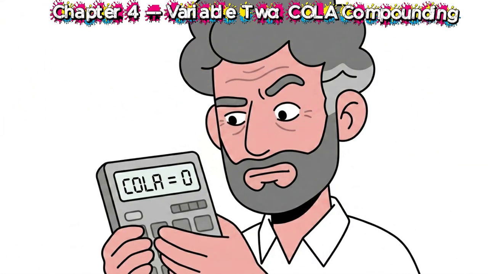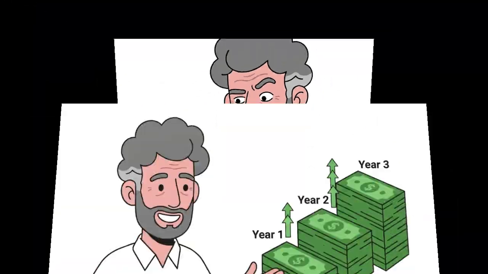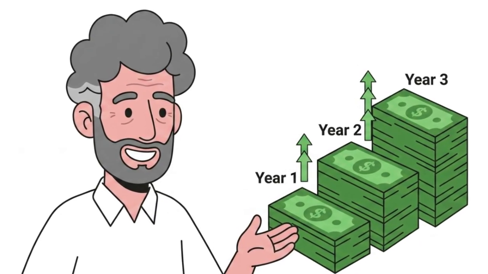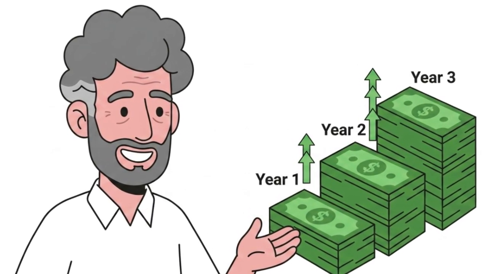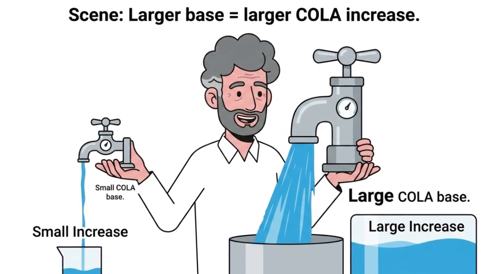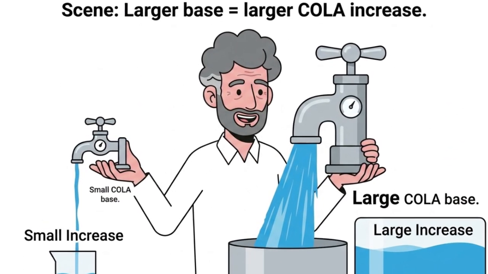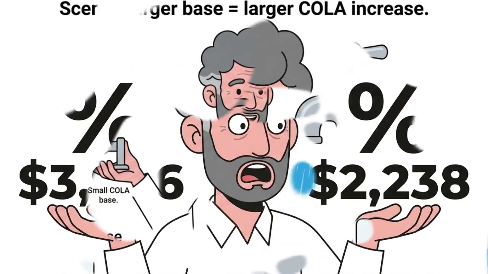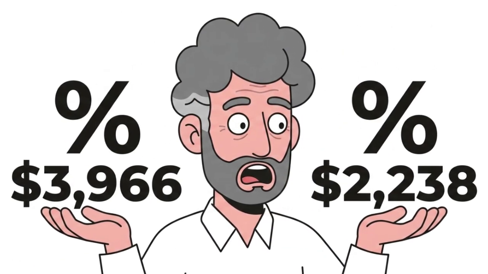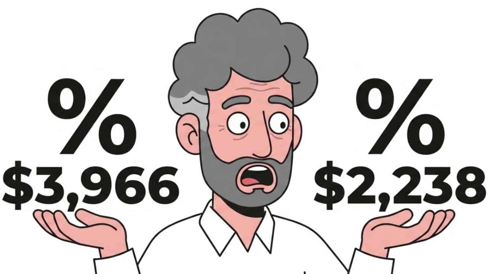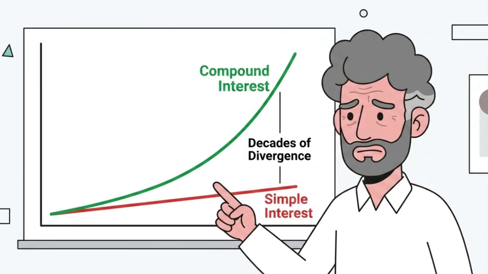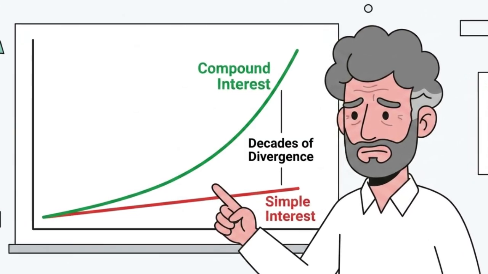Chapter 4, Variable 2. COLA compounding. Most break-even analyses set the cost of living adjustment to 0. That is not a conservative assumption. It is a mathematically incorrect one. Social Security benefits are adjusted for inflation every year. And because the COLA is applied as a percentage of your base benefit, a larger base benefit generates a larger annual increase. A 3% COLA on a